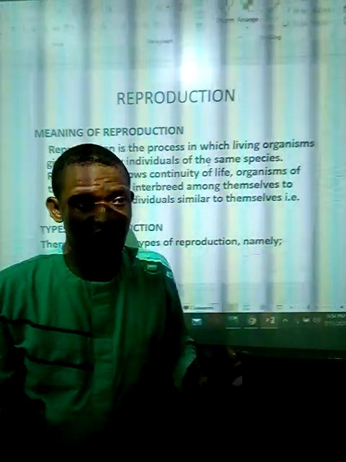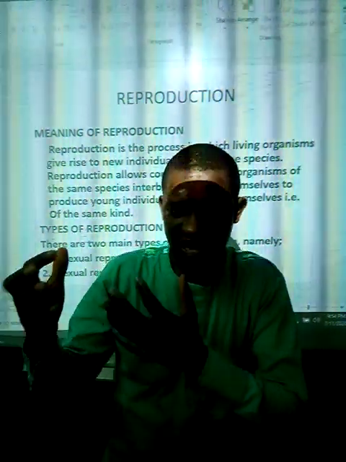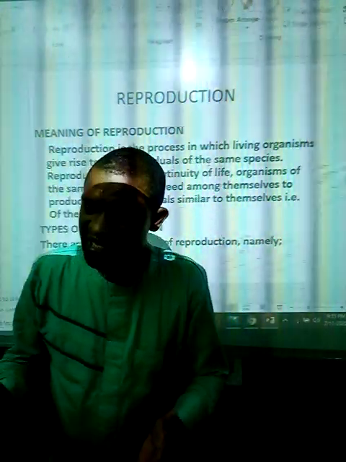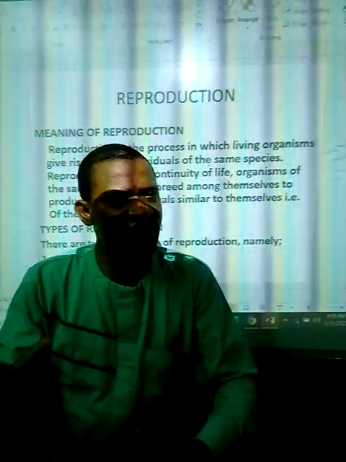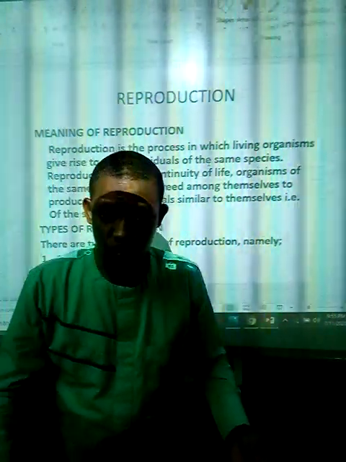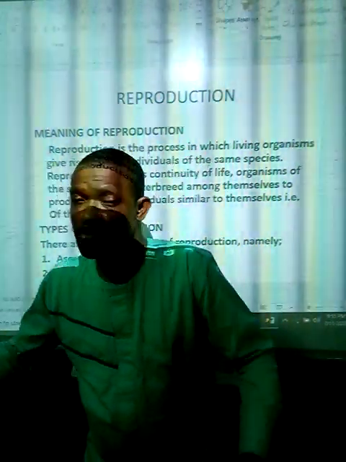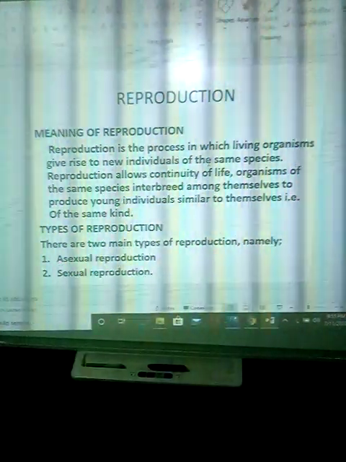In fact, it is only organisms of the same species that can interbreed. As a matter of fact, the genesis of HIV/AIDS till date has to do with trying to interbreed humans and animals together. So reproduction has to be of the same species.